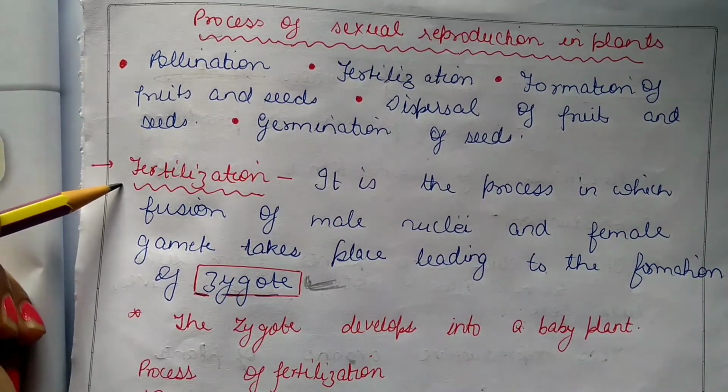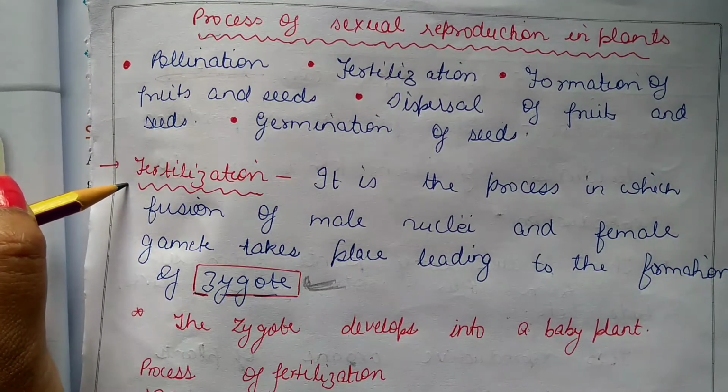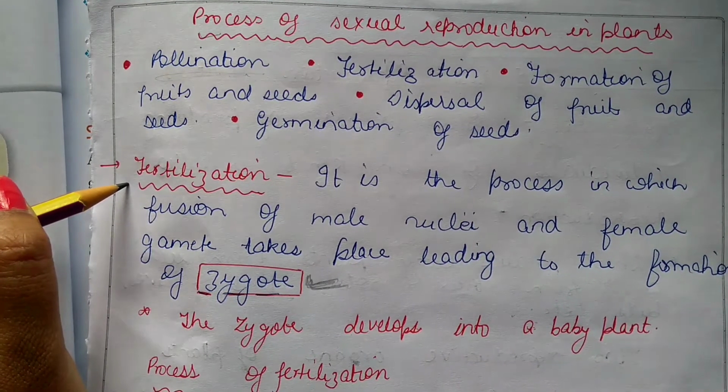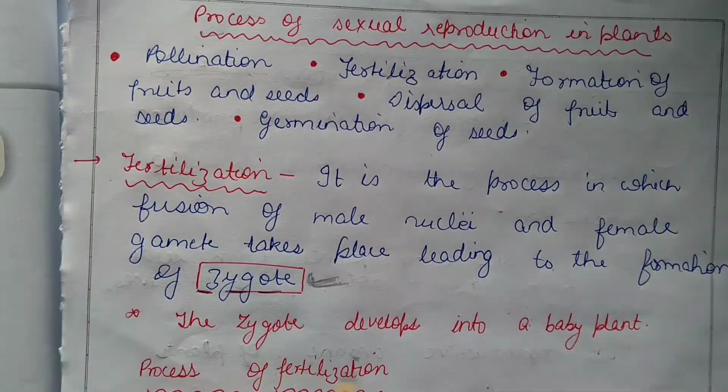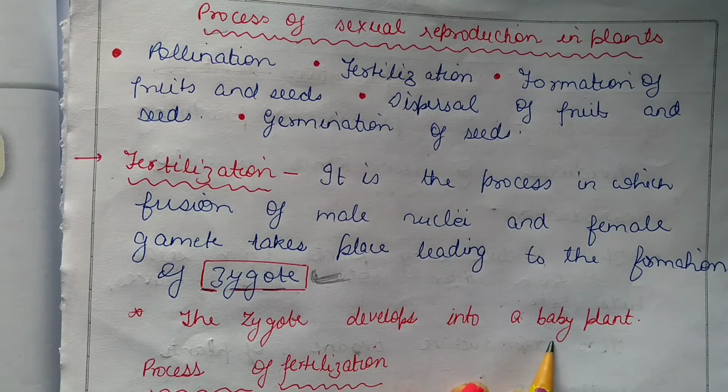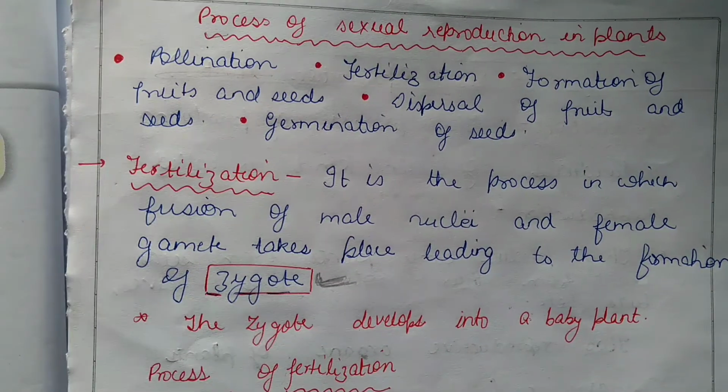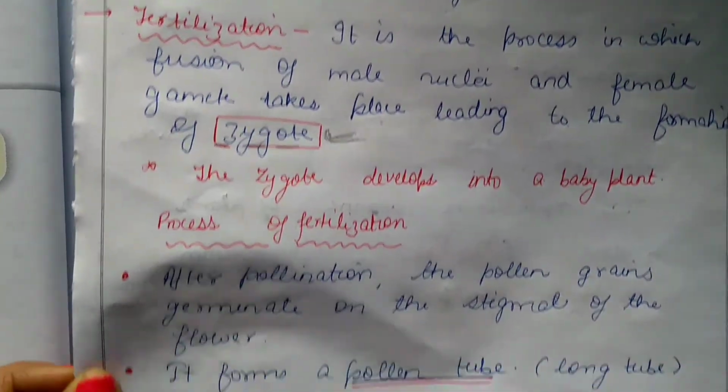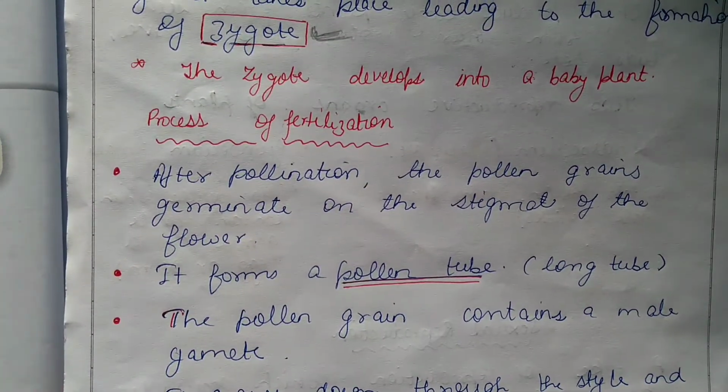The definition of fertilization is quite simple. It is the fusion of the male gamete and the female gamete, which leads to the formation of the zygote. Now, after the zygote, what forms? A small baby plant. Now, we will study what happens after this process of fertilization.